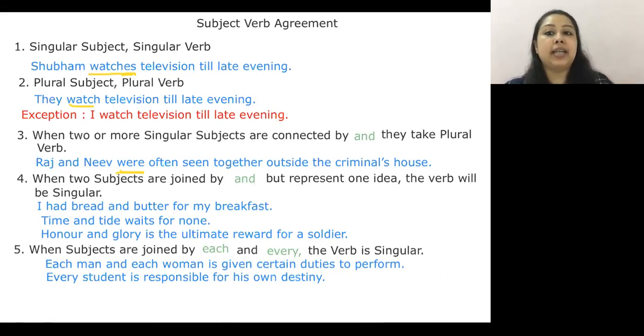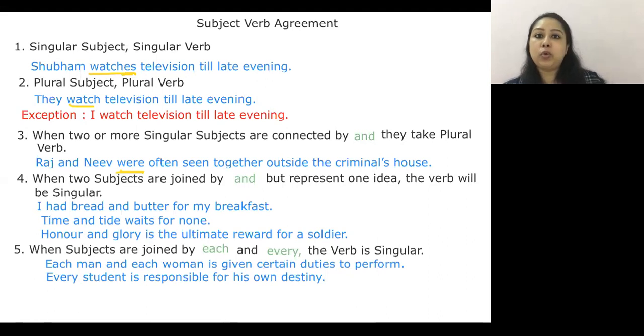They represent a single idea and therefore, whenever you are using... Ansh, you can use are if the sentence is in present tense. Very simple, beta. Yeah, you can. I have written the sentence in past tense. Okay, I had bread and butter for my breakfast.